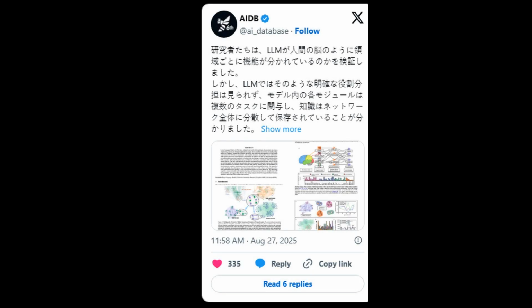On X, a Japanese summary highlights distributed knowledge across modules, weak localization versus human brains, and multitask involvement across communities, with moderate engagement shown by roughly 335 likes.